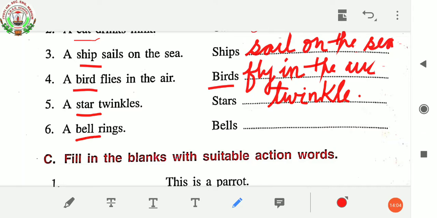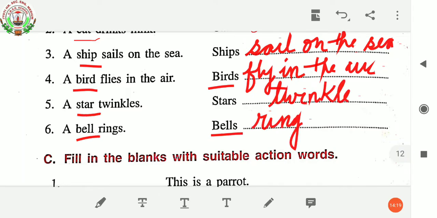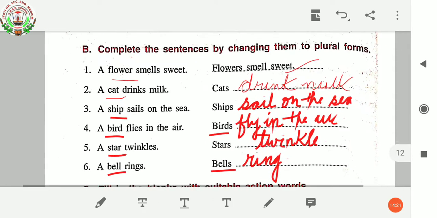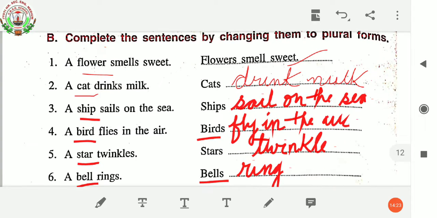Bell is in the singular form, and we have changed it into plural form, that is bells. So you have to write bells ring. Okay, understood. So let me read it out what we have written over here.